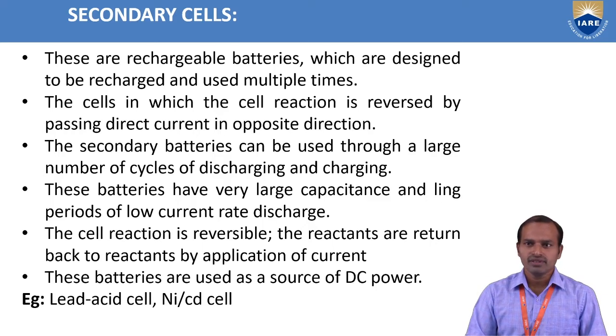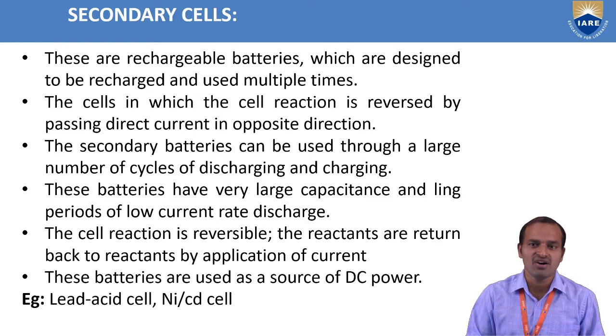Secondary batteries can be used through a large number of cycles of discharging and charging. These batteries have very large capacitance and lying periods of low current rate discharge. The cell reaction is reversible. The products are returned back to reactants by application of current.